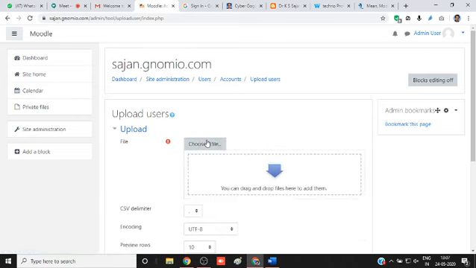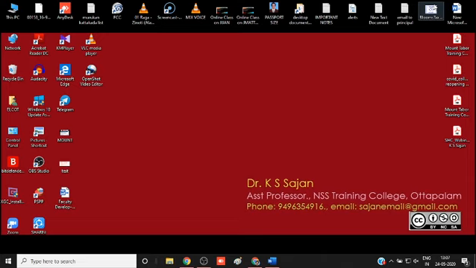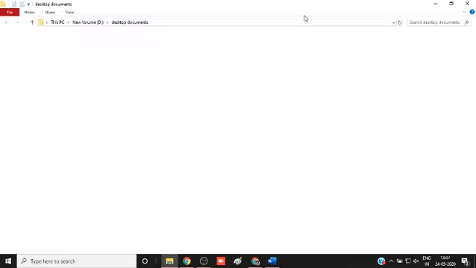For that, we need a template. In the template, we have to type the name of all students. The template is here. I will demonstrate the template. The template is an Excel file, but in CSV format, not in Excel format.